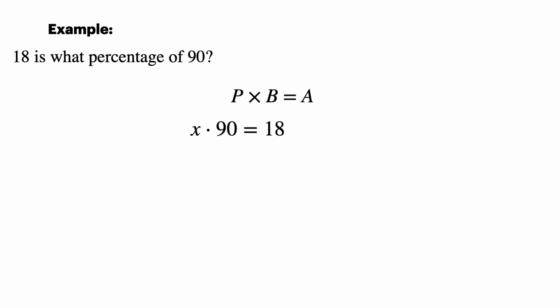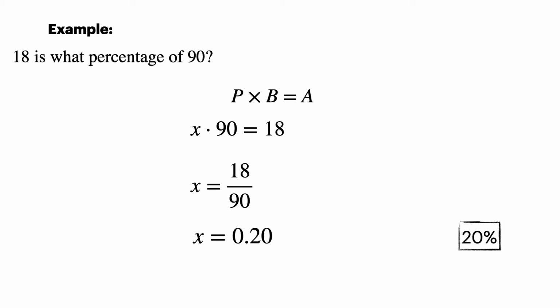18 is what percentage of 90? So that means I have to divide both sides by 90 to acquire x. And what would that value be? It would be 0.2. Well, what is that percentage? That's 20%. Okay, so that's how you can find what is the base, what is the amount, and how to solve for percentage. I hope that helps.